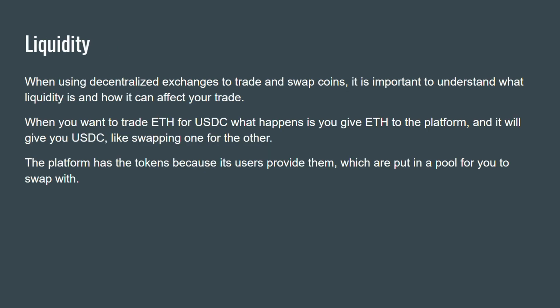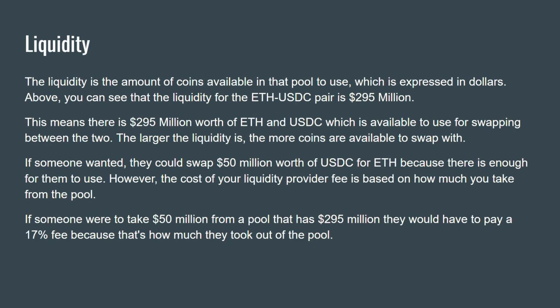Liquidity. When using decentralized exchanges to trade and swap coins, it is important to understand what liquidity is and how it can affect your trade. When you want to trade ETH for USDC, what happens is you give ETH to the platform and it will give you USDC, like swapping one for the other. The platform has the tokens because its users provide them, which are put in a pool for you to swap with. The liquidity is the amount of coins available in that pool to use, which is expressed in dollars.